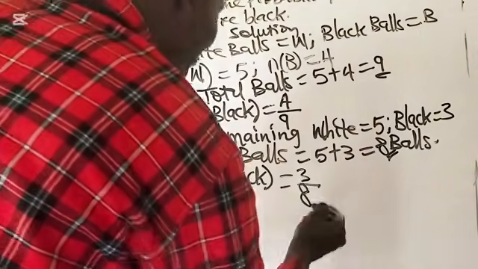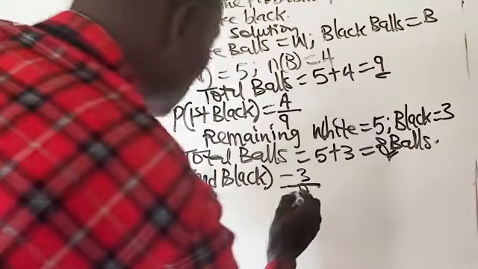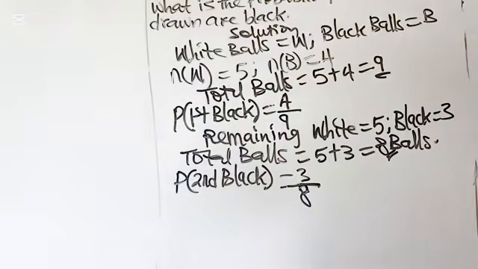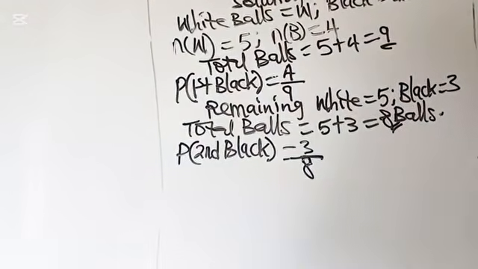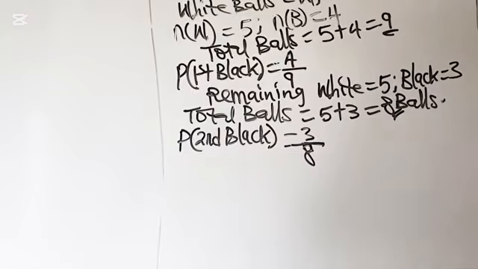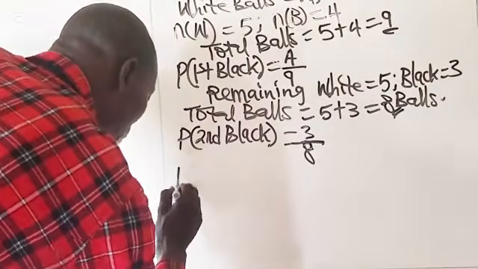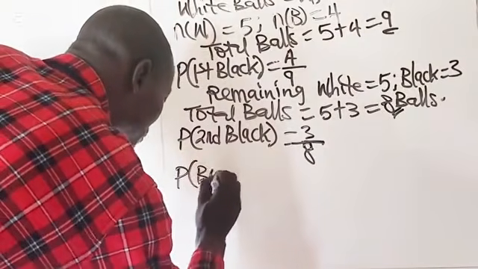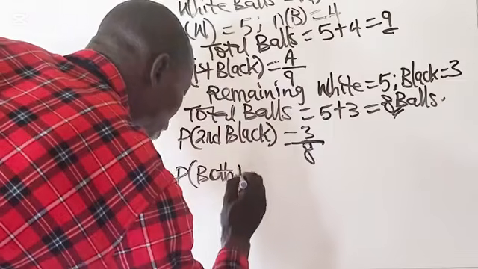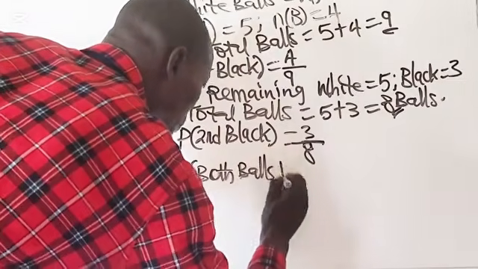Now, remember the question says both balls drawn are black. That means you have the probability of first black, second black.